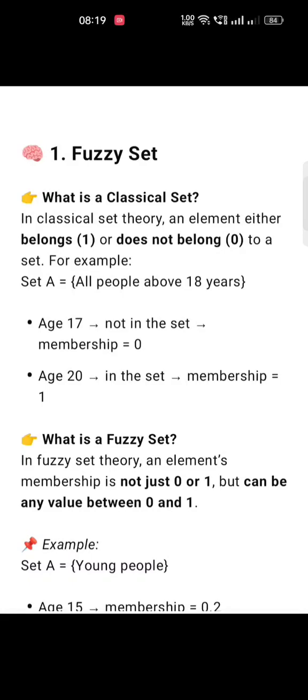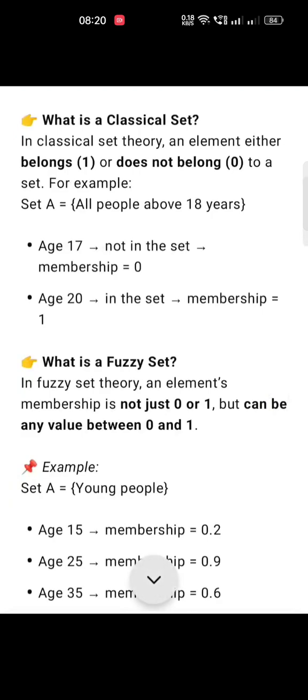What is a fuzzy set? What is a classical set? In classical set theory, an element either belongs (1) or does not belong (0) to a set. For example, set A is all people above 18 years. Age 17 is not in the set, so membership will be 0. Age 20 is in the set, so membership will be 1. Next, we will discuss what a fuzzy set is.